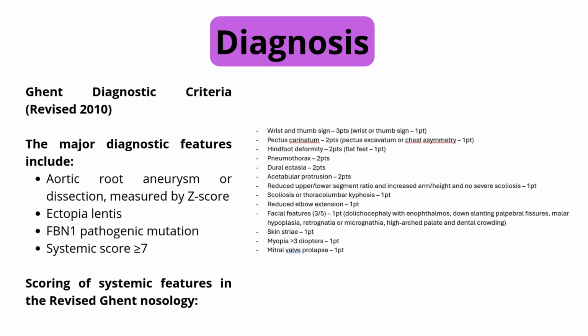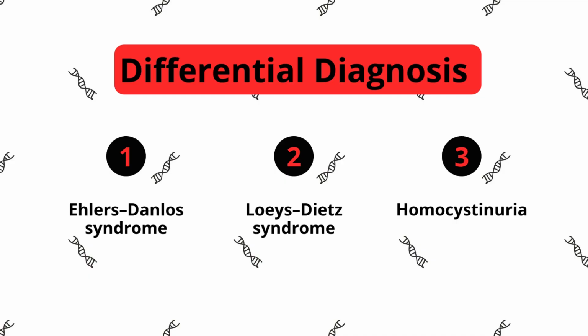Mitral valve prolapse. Conditions that can mimic Marfan syndrome include Ehlers-Danlos syndrome, which also features hypermobility and skin findings. Loeys-Dietz syndrome, another connective tissue disorder with arterial aneurysms but distinct facial features. Homocystinuria, which can also cause lens dislocation but typically downward, and is accompanied by intellectual disability and thrombosis.